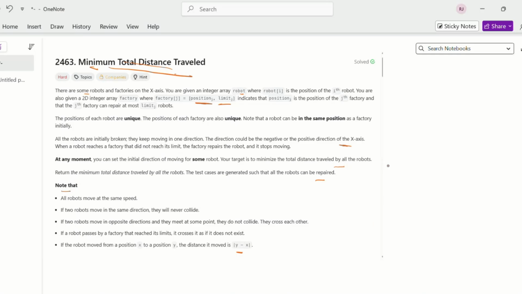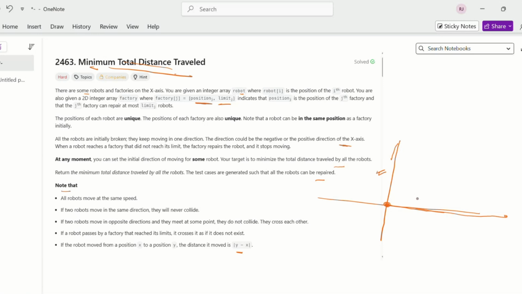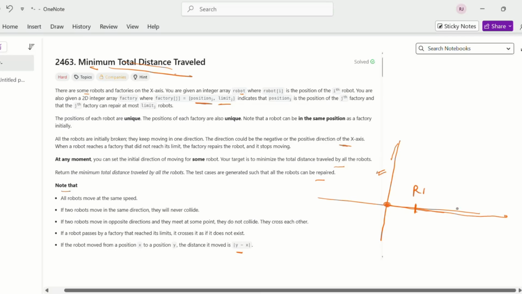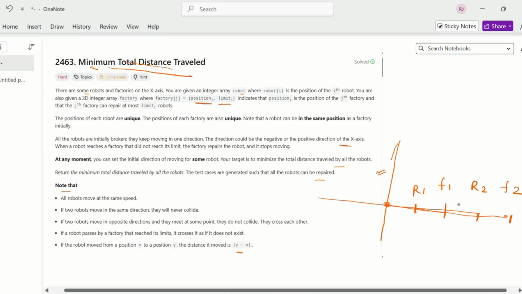So basically, what is given in this problem: we have an XY plane, and nothing is given for the y-axis, only the x-axis is there. So on the x-axis, at some places there will be robots. Suppose R1, here we have R2, and here suppose there is factory 1, factory 2. So there are a number of factories and a number of robots.